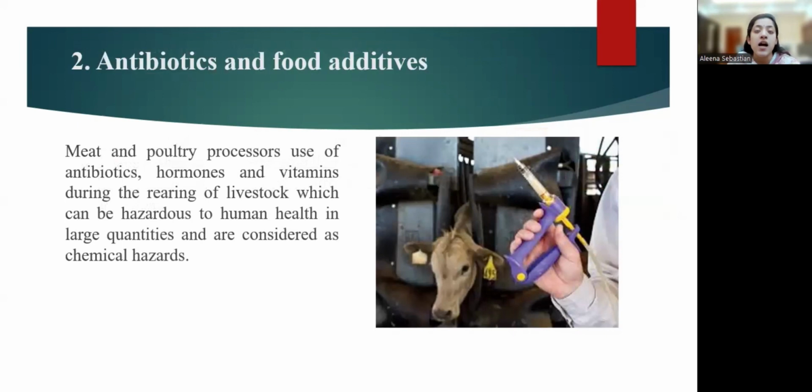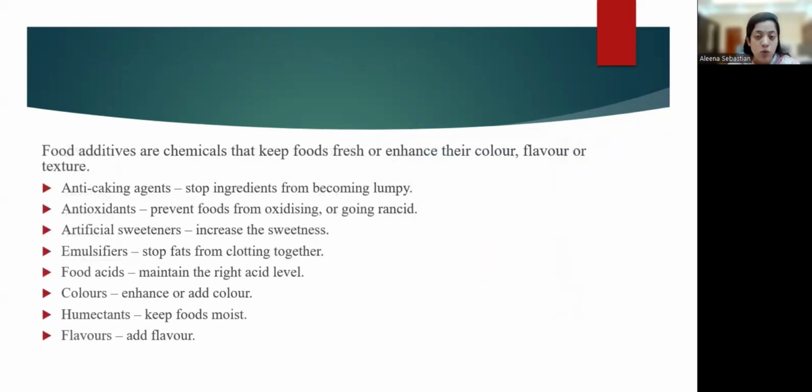Antibiotics and food additives. Again, we know that during rearing of livestock, we give them antibiotics, vitamins, hormonal injections, etc. That again can be hazardous to human health in large quantities, and they are also considered as chemical hazards. Food additives. What are food additives?